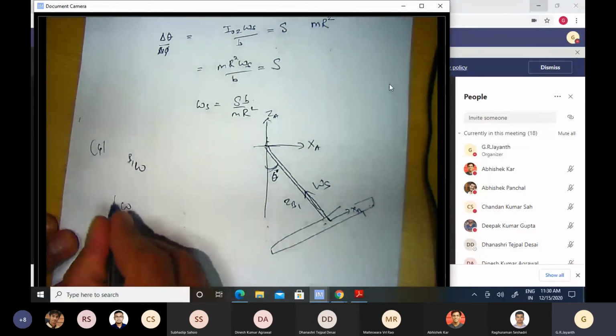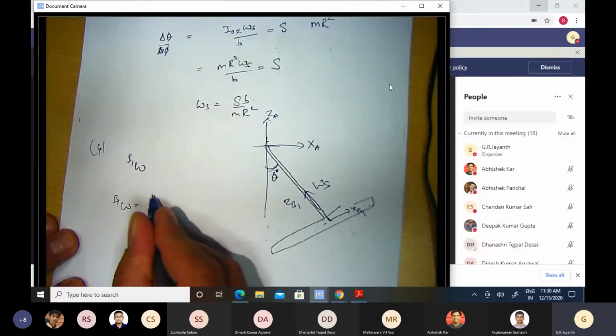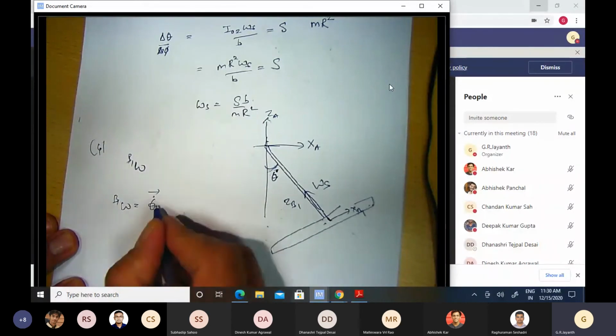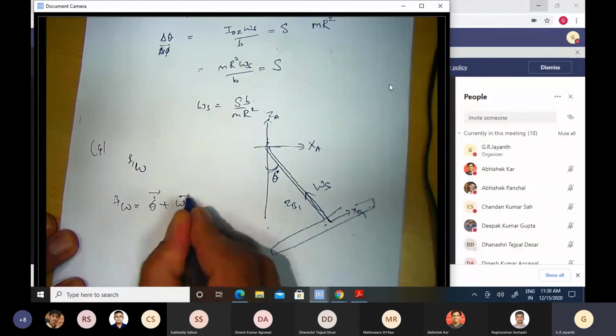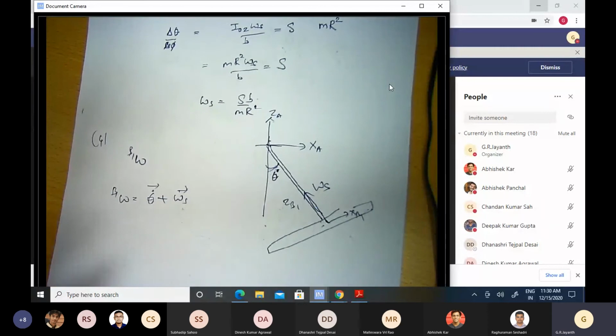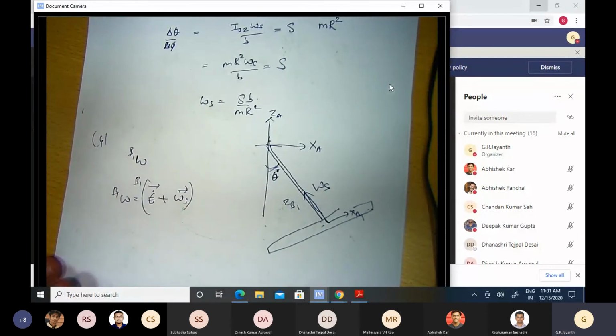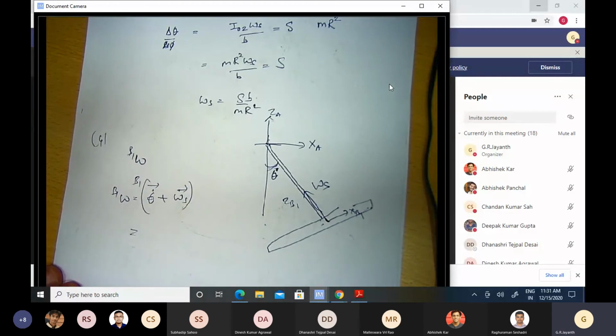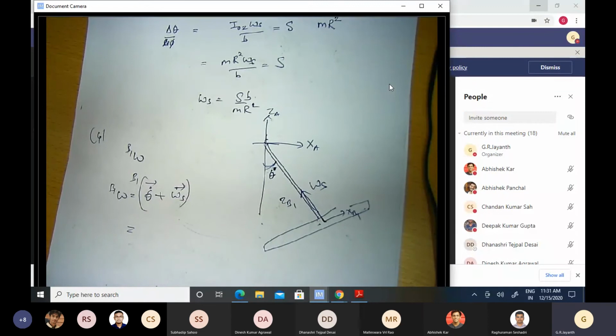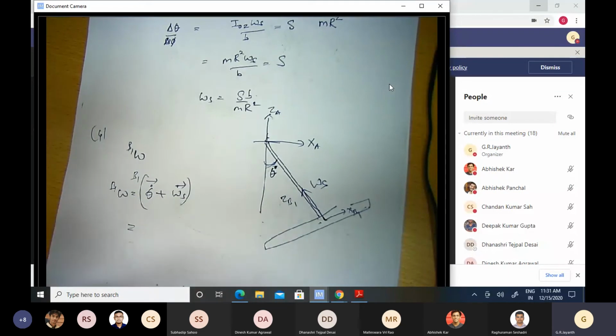So omega b1 is equal to theta dot, I'll just write a vector there, plus omega s. Okay, I'll just represent them as vectors, both of them represented in the b1 coordinate system. That's it. Okay. Now what is theta dot represented in the b1 coordinate system? You see that, of course, you can do rotation matrices, etc. between A and B coordinate systems.